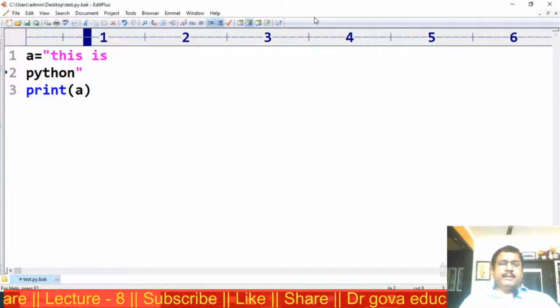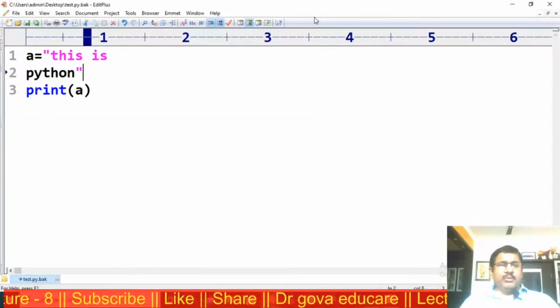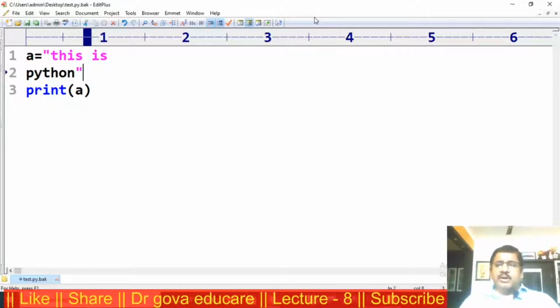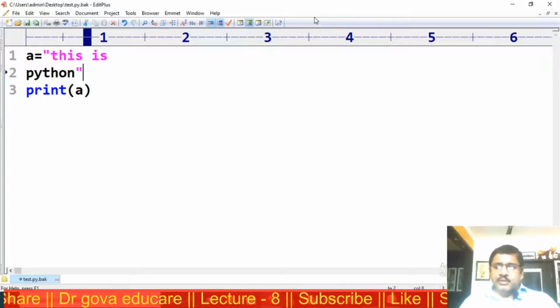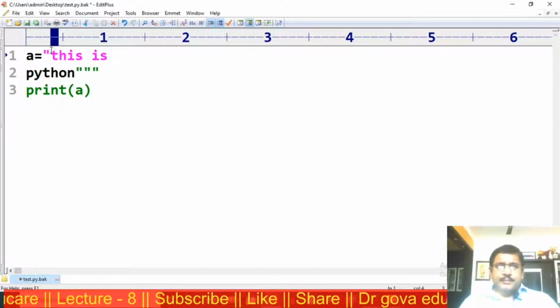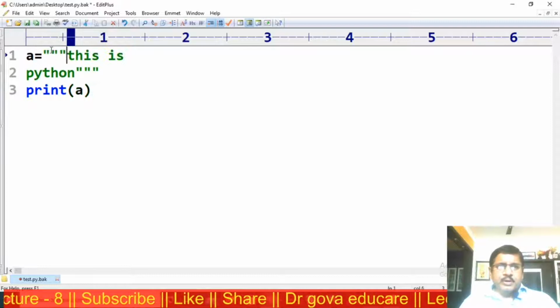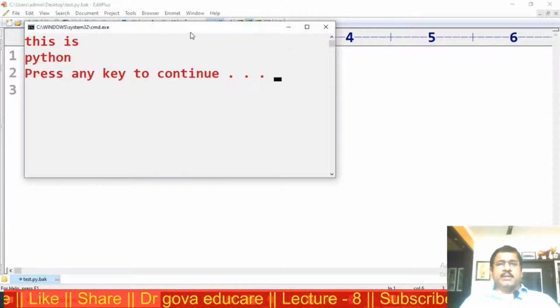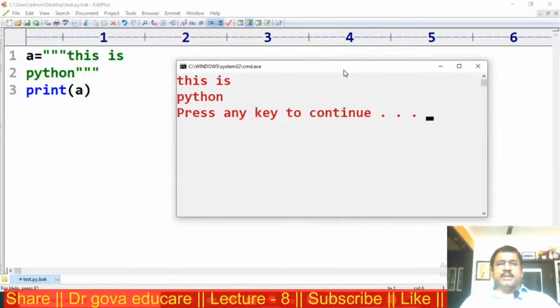For multi-line strings, we have to use either triple single quotes or triple double quotes. I am using triple double quotes here. I am trying to execute the program. This is Python. This is Python.